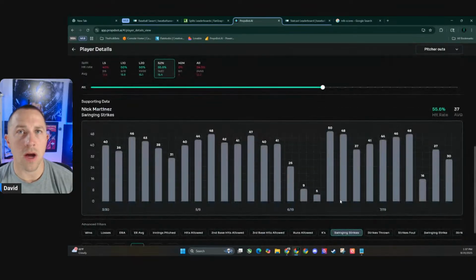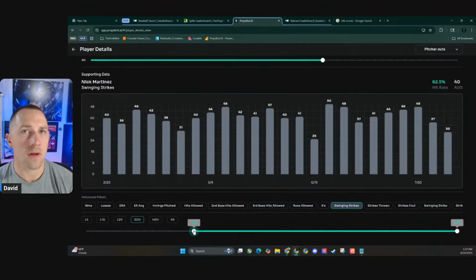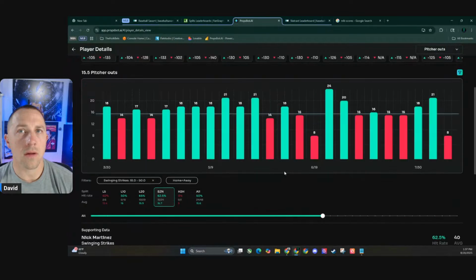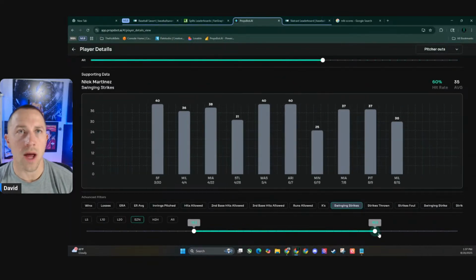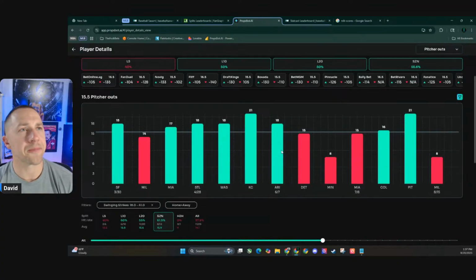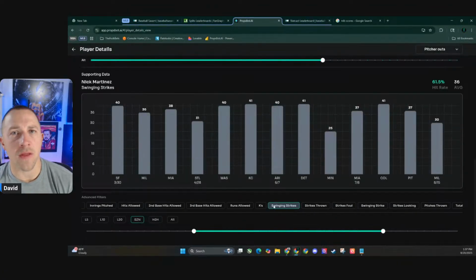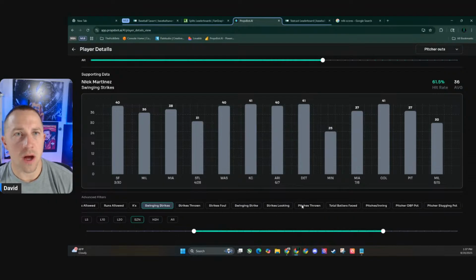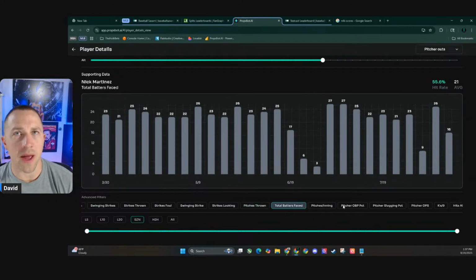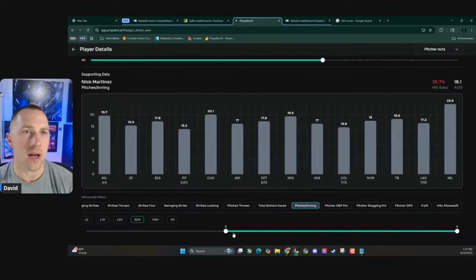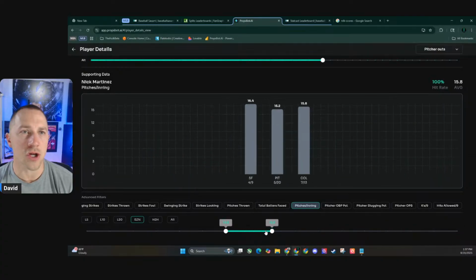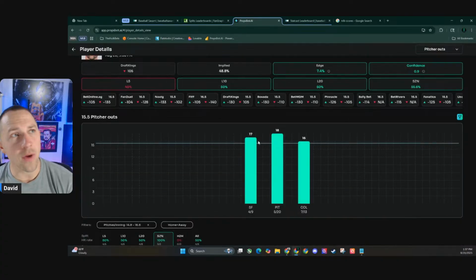I want to see swinging strikes in his games where he's at least pitching a couple of innings. Right there. Let's take out a couple of these outliers where guys were just swinging away and put it more in the middle. Okay. Nothing's really like down here in the data. I mean, I'm looking for stuff. The pitches thrown where I like to look a lot. Batters faced isn't really a big thing. Pitches per inning is interesting. So pitches per inning, his average is about 15.7 pitches per inning. So let's put him right around his average. And he went over in all 3 times.